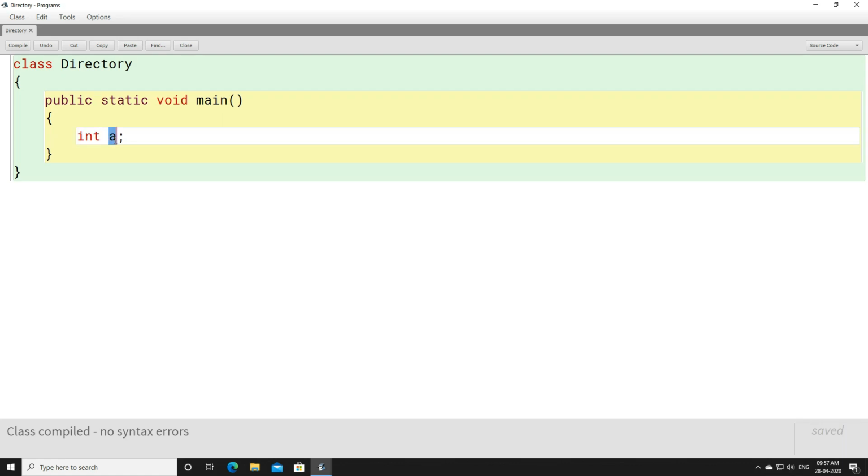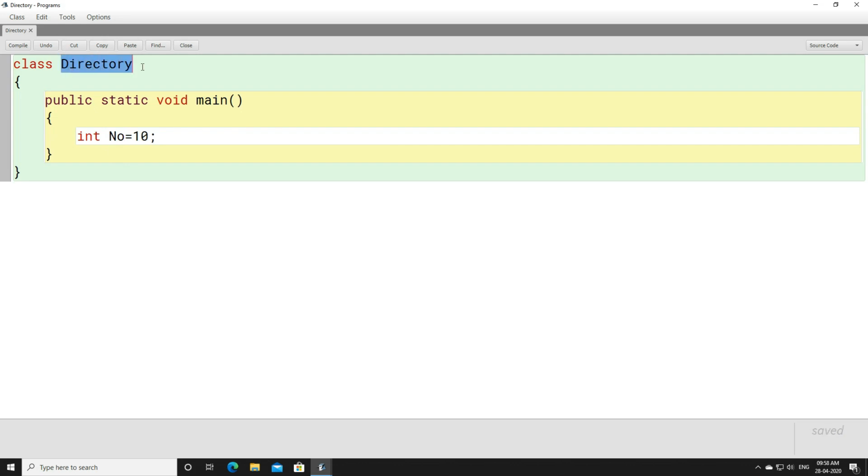And a is a variable, which stores 10. A is a variable. This is the name given by me. Here a can be considered as an identifier. Instead of a, if I write no, no can be considered as an identifier, right? So this is how we can name an identifier.